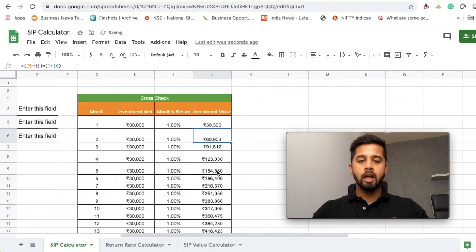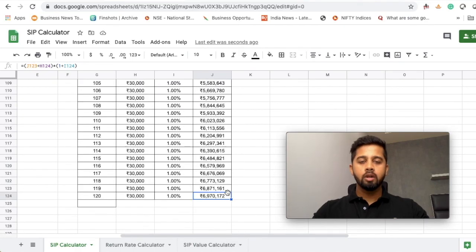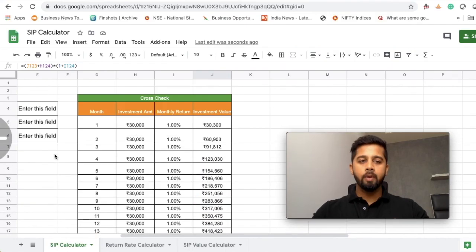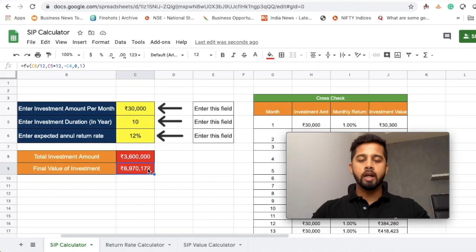So just double click, and if you scroll down, you can see that your investment worth is rupees 69,70,172. And if you scroll up, you can see this is what you have calculated, 69,70,172. So with the cross check, our numbers are exactly matching, which means this calculation is perfectly right.